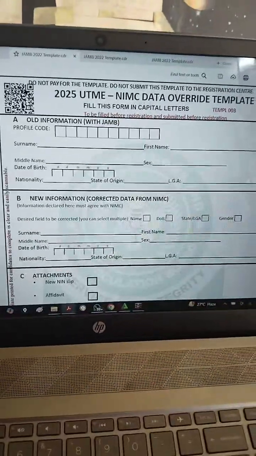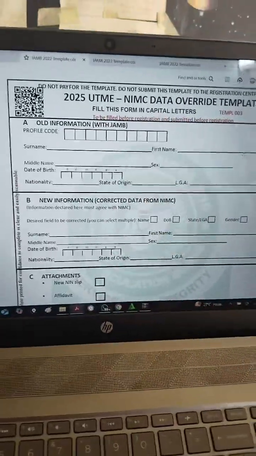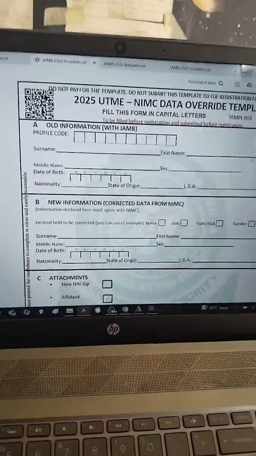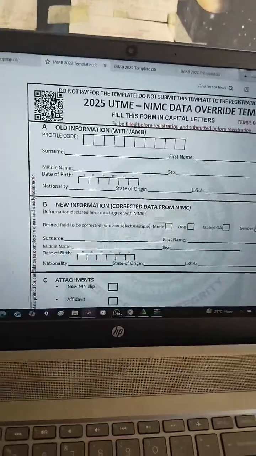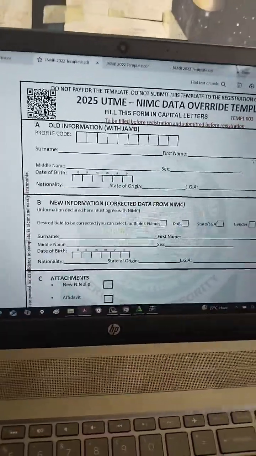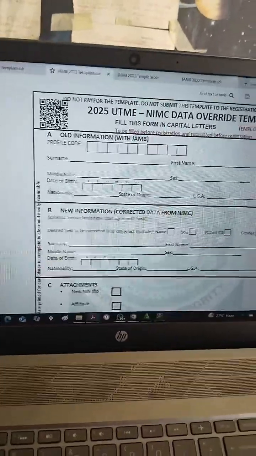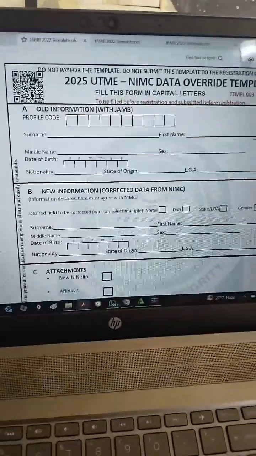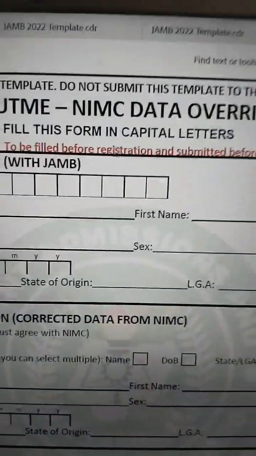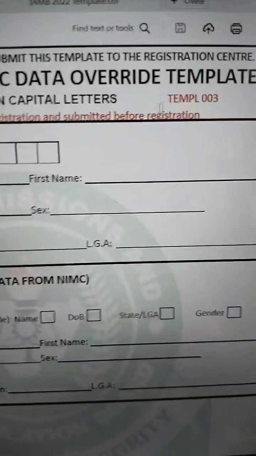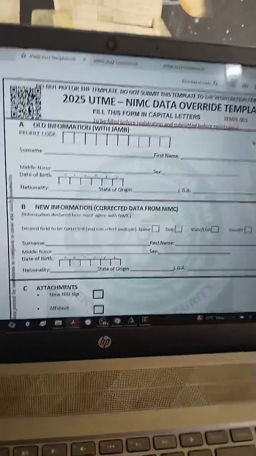This is the NIN data override template. What is this for? If you have done JAMB before and you have information that affected you from gaining admission and you want to correct it, and you've already corrected it on your name, don't just go ahead to register. Can you see this? It says to be filled before registration, submitted before registration. I have seen someone that made this mistake and missed 2 years.